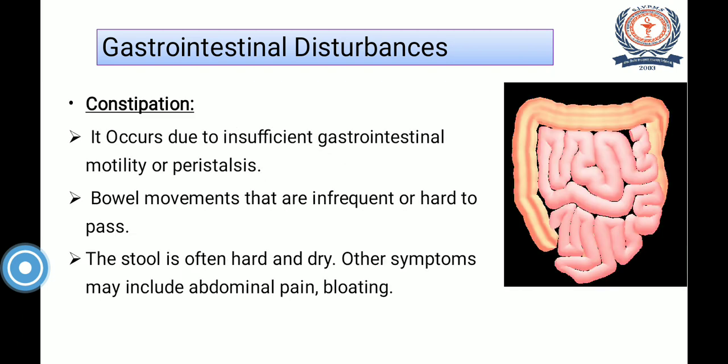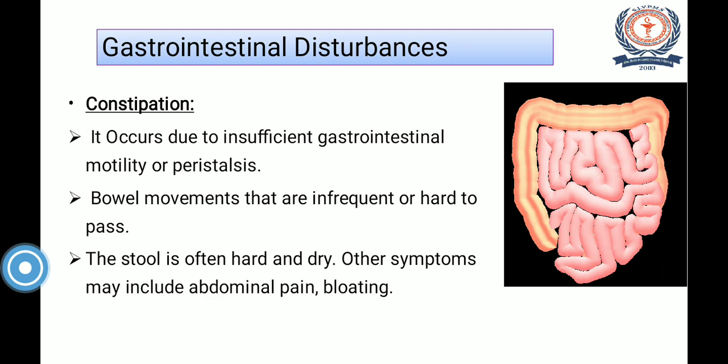Next one is constipation. It occurs due to insufficient gastrointestinal motility or peristalsis. Now, what is peristalsis? It is nothing but the contraction and relaxation of gastrointestinal smooth muscles. See in the image, you can see how the muscles contract and relax. So, because of insufficient, inadequate gastrointestinal motility, constipation may take place.